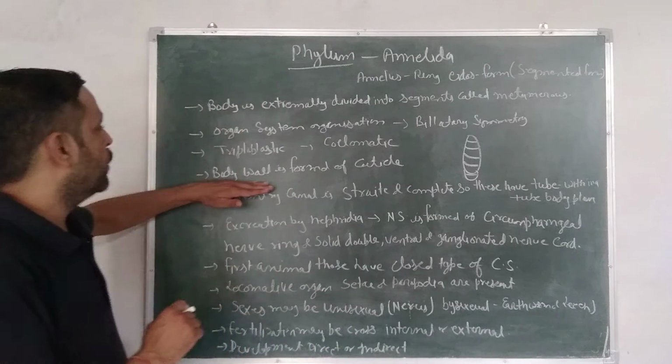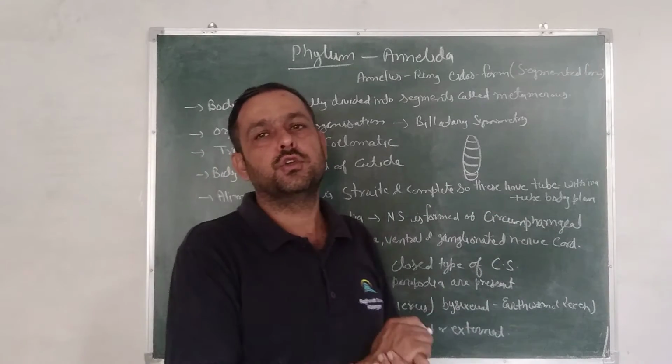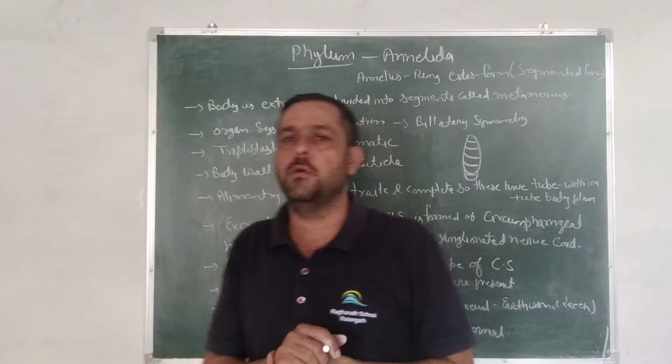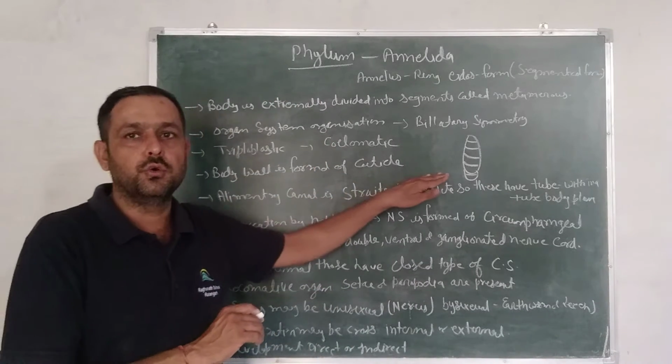Next character. Body wall is formed of cuticle, means the cuticle layer is found on the outer surface of the body, then the character is called body wall is formed of cuticle.